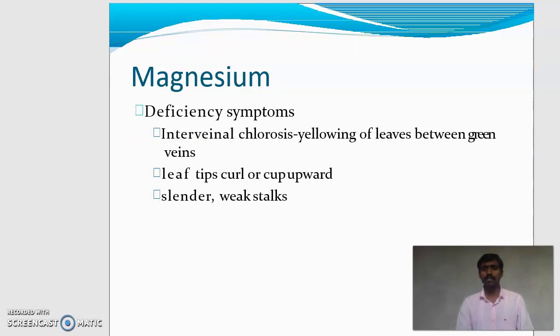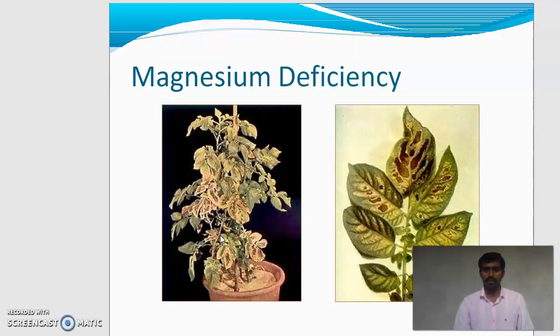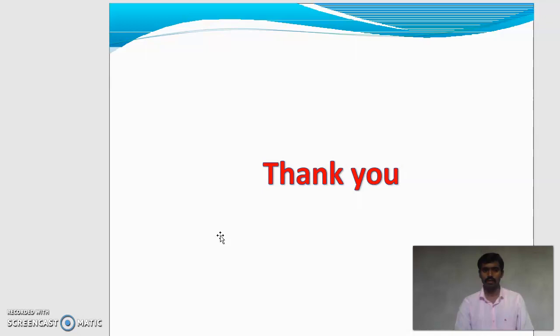Next is deficiency symptoms. Interveinal chlorosis occurs in magnesium deficiency. Yellowing of leaves between green veins. Next, leaf tips curl or cup upward. Slender and weak stalks. These are the deficiency symptoms of magnesium. The diagram shows magnesium deficiency. Thank you.